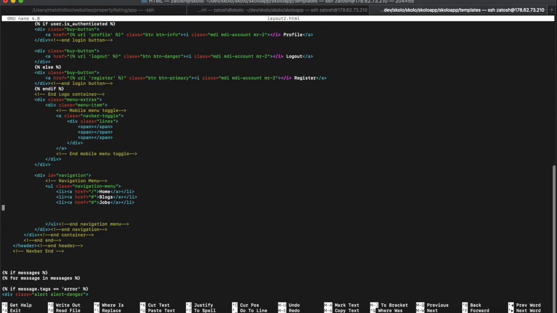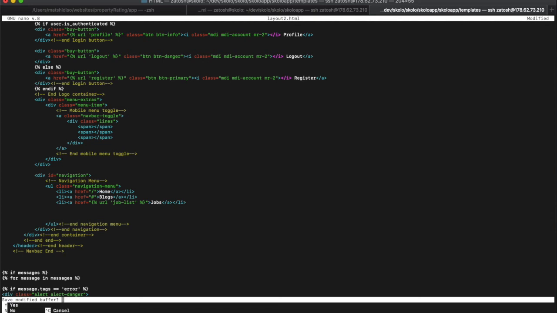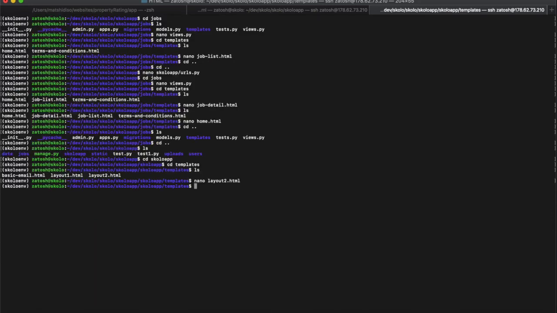You see that jobs was already there, right? So I'm gonna just remove it. Remove what's already there. We'll work on the blocks later, but for now, let's then paste that. Also should have it as jobs. All right, save layout 2. Let's cd out of there. Let's cd out of there.